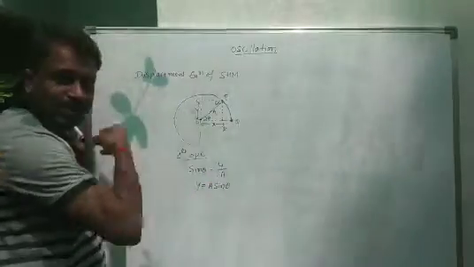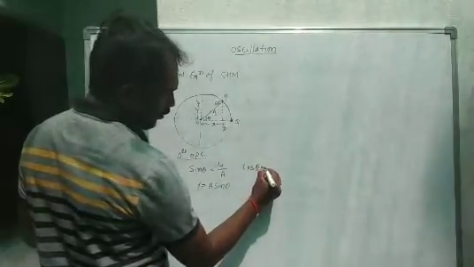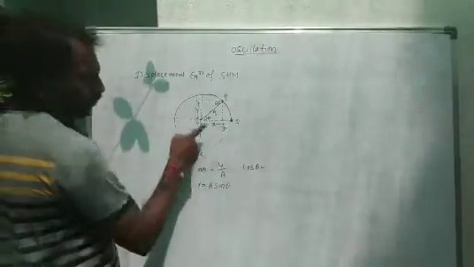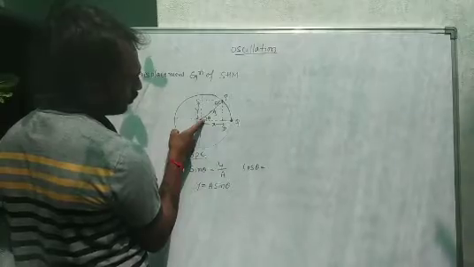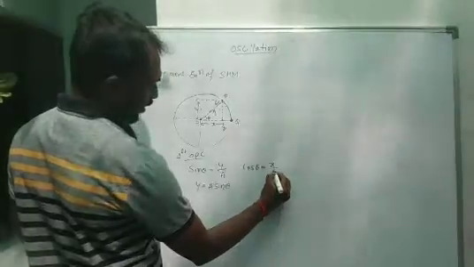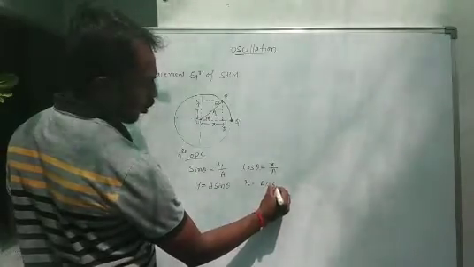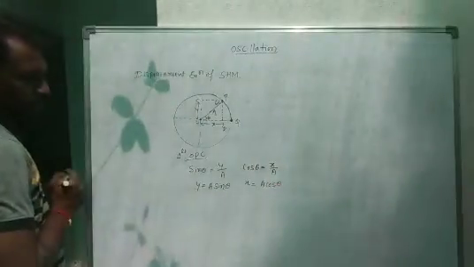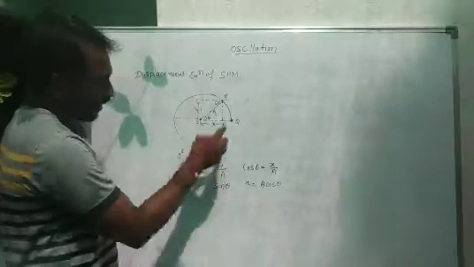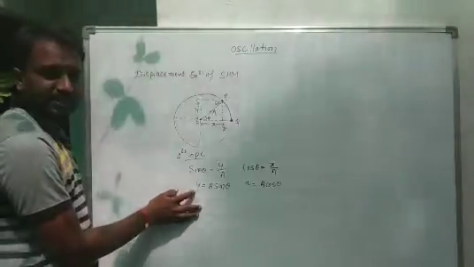Suppose along the x-axis we consider a cos theta. Cos theta is equal to adjacent by hypotenuse, which means x divided by a. So x is equal to a cos theta. This is the displacement along the positive x-axis, and the earlier one is the displacement along the y-axis.